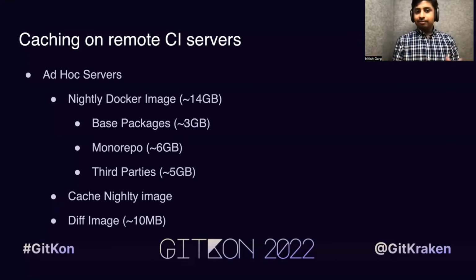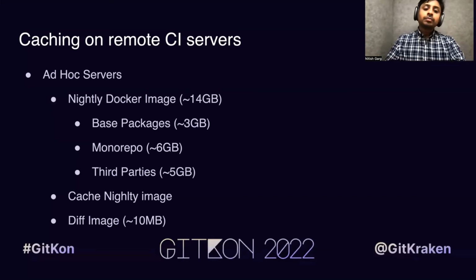Because let's say if we are launching 100 servers at the same time and they start Docker pull at the same time from the Docker registry, our Docker registry was getting overloaded. So that's why we had to create that extra mechanism. Now once the caching of this nightly image is done, the problem becomes slightly easier.